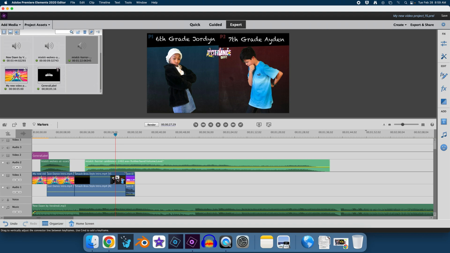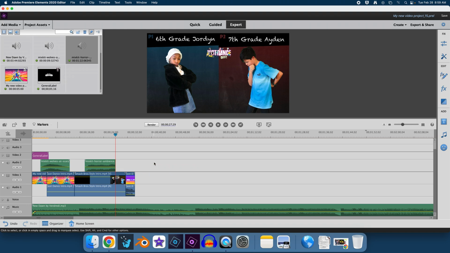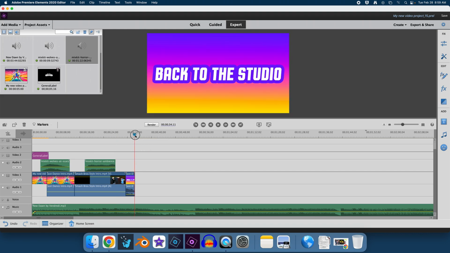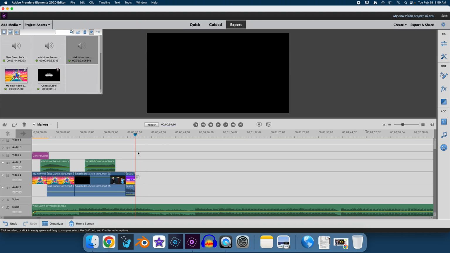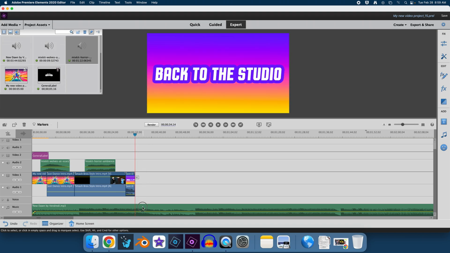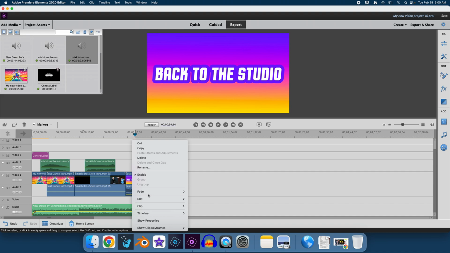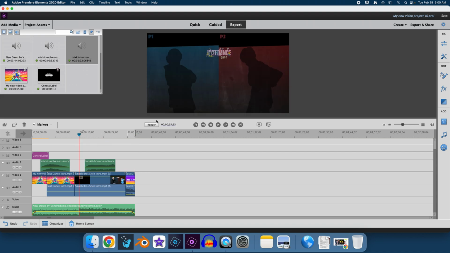Just click there and then click these little scissors, and that'll cut it. So then I can delete that, or you know, let's say I wanted the song to end, I could take this to the very end, click here, click the scissors, and then delete this. And then I could do the same thing. I could right click here and say fade out audio. Now let's say you're done and you have your video exactly the way you want it.